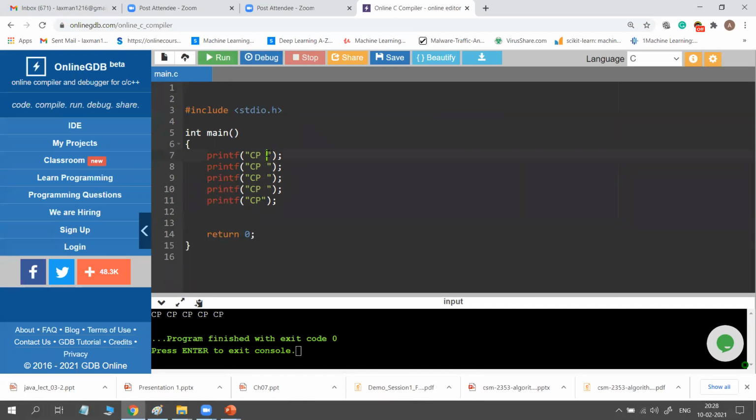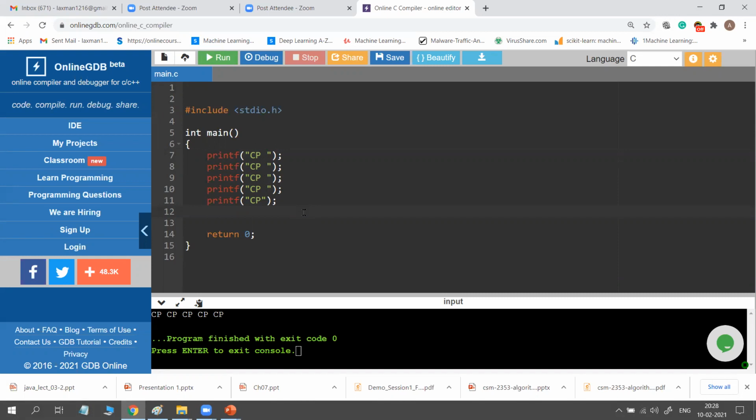So this space is also one character in C, as I told you. If you want to get space, you need to enter some character. The space bar is there, so that is also considered one character. After that, CP is printed again, space, CP is printed again, space. Okay, so this is one way of writing this program.